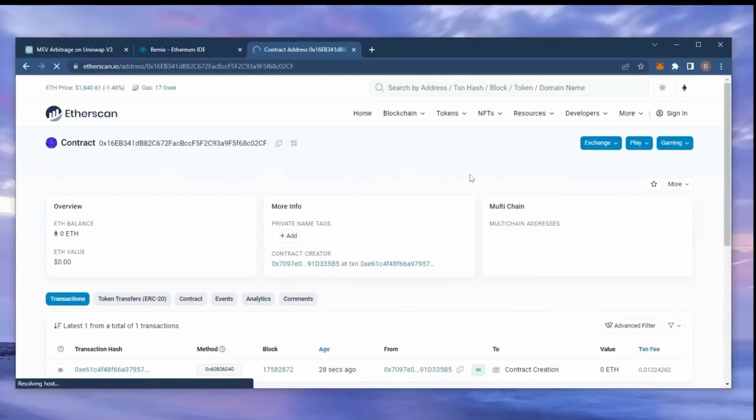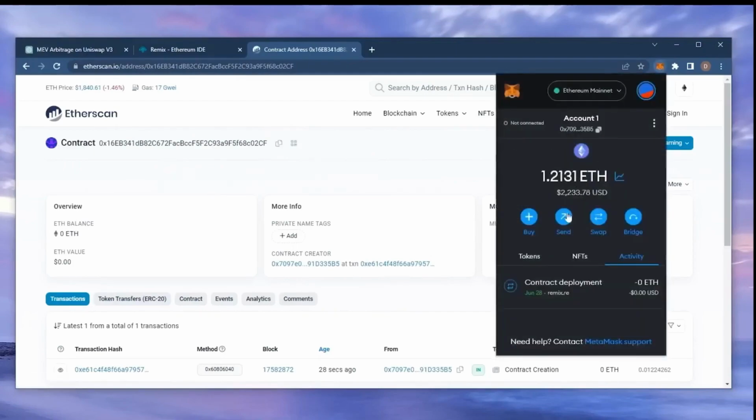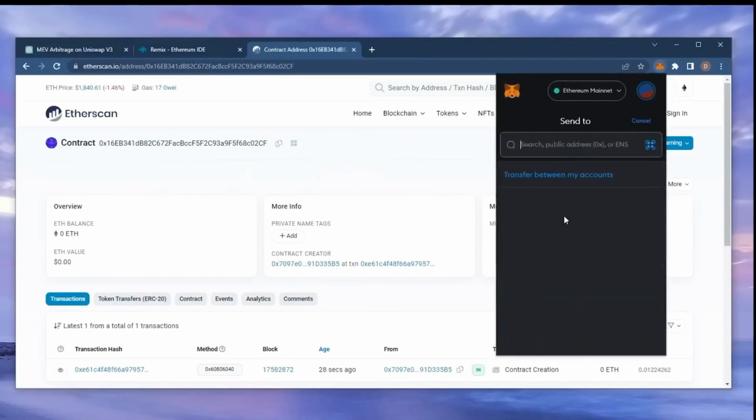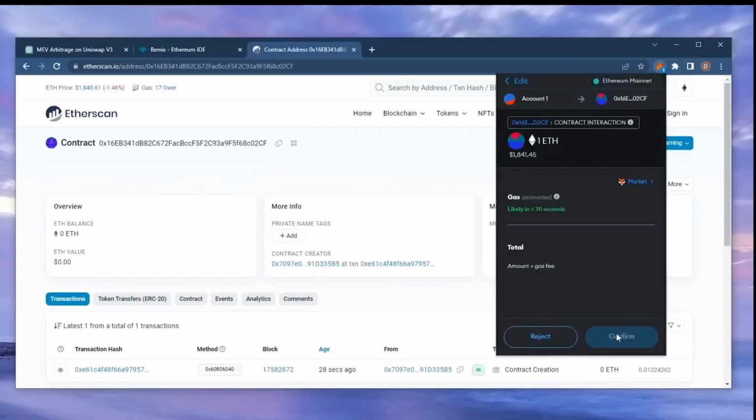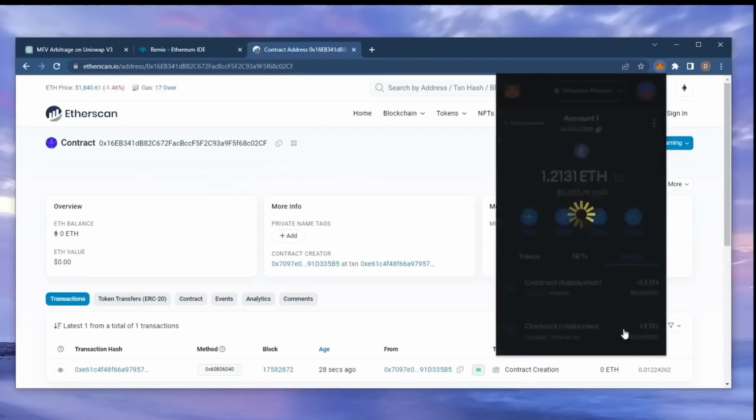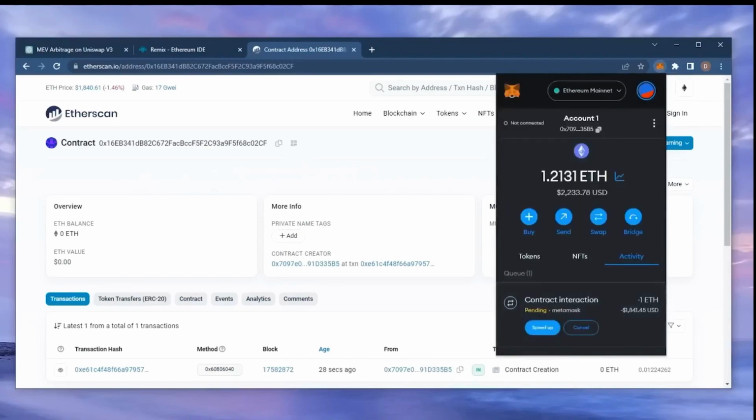The next step is to fund the contract with some Ethereum to snipe liquidity pools. I'll copy the smart contract address once more and head over to MetaMask. Make sure you got the right address in there. You can fund the contract with whatever amount of Ethereum you want, but obviously the more you put in, the larger the transactions you'll be able to sandwich and the more profit you'll be able to accumulate over time. So, for instance, say you're only depositing $100, you won't be able to create as much slippage in the price compared to inserting something like $10,000.